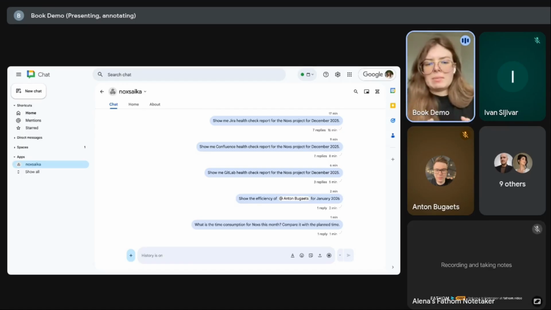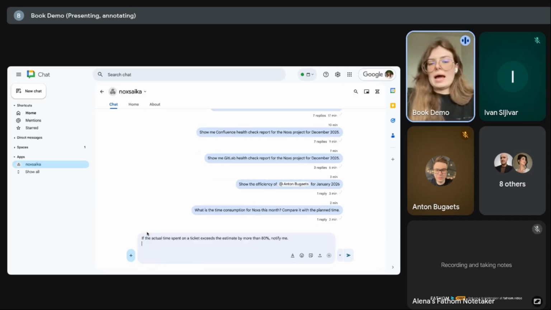Or for example, if we spent about 1,000 hours in this month, also notify us, because this is a level when we need to jump in and review what happened with our delivery. Possibly it's a risky moment to explain more than we wanted to explain to our clients later. But this is really a huge request that requires some period for data gathering. It's good from a month's perspective, or several weeks, when we work for a long time with Noxs, because it requires some period for gathering this data.